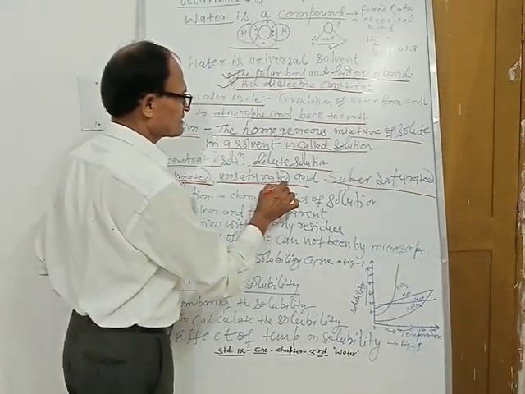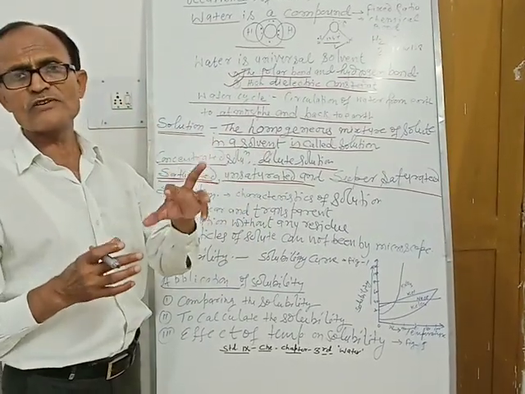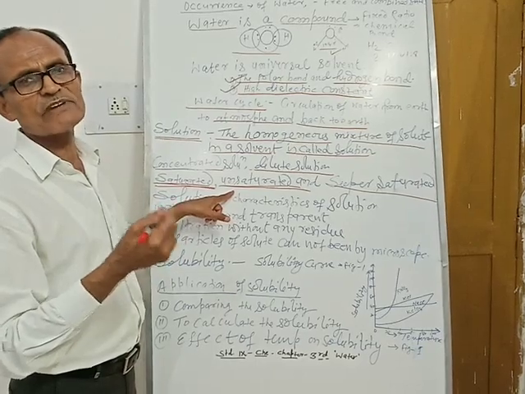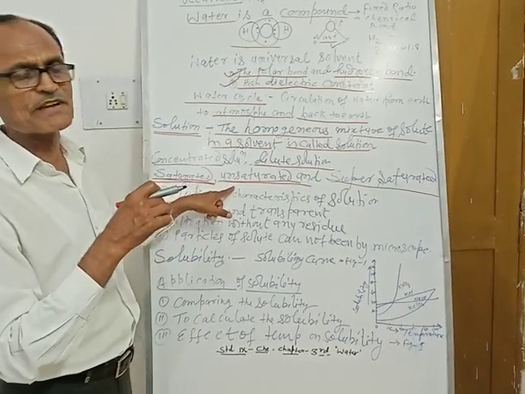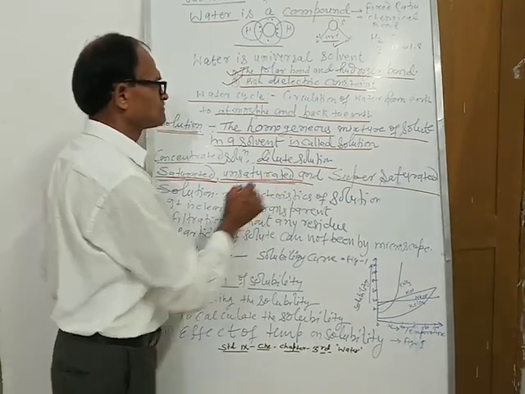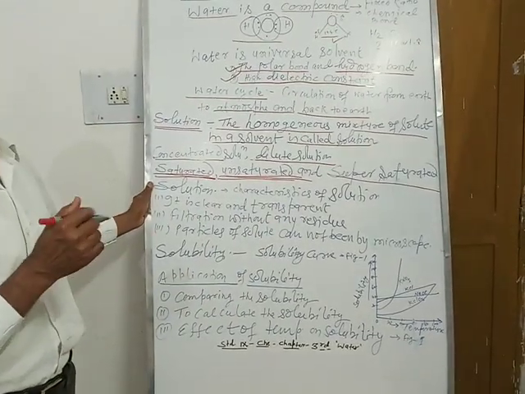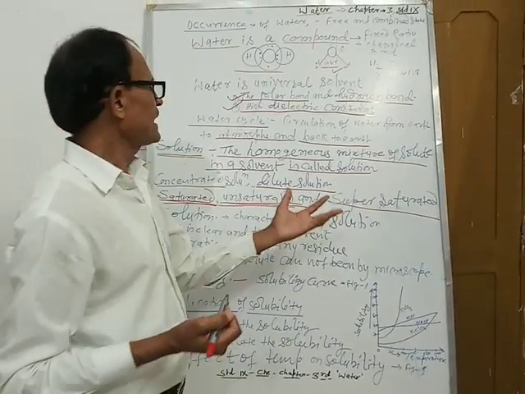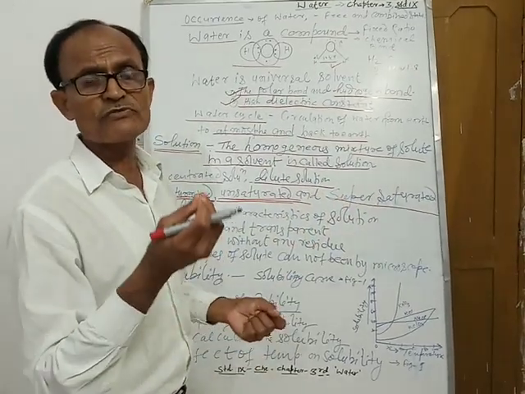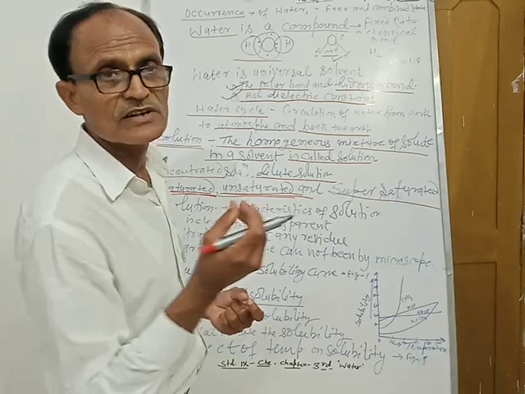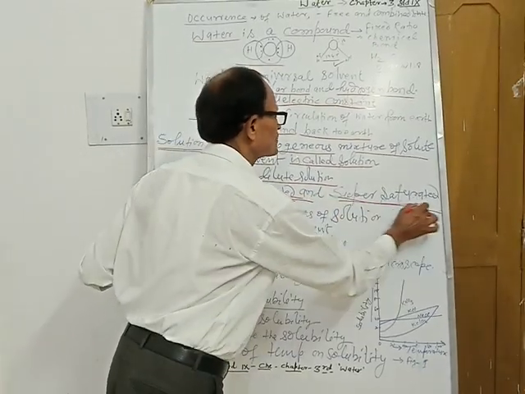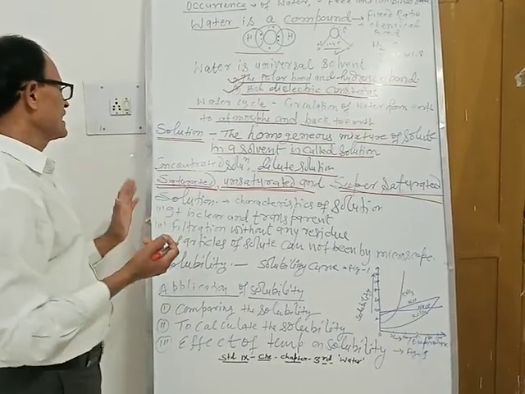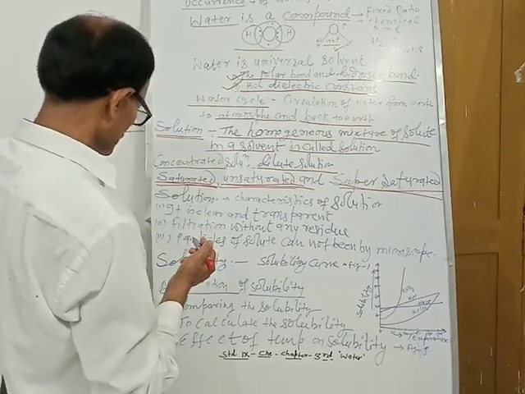Unsaturated solution: at a particular temperature, when the amount of solute dissolved is less, it means it will require more solute to dissolve into it at that temperature. So that will be called unsaturated. Supersaturated solution is a solution which contains more solute in such a way that if it is settled for some time, the solute will settle at the bottom of the solution. So that is called supersaturated solution. In this way we classify them: different kinds of solutions are there, saturated, unsaturated and supersaturated solutions.